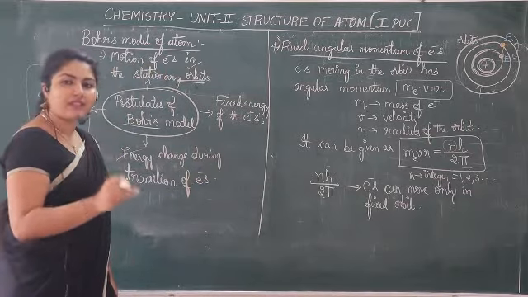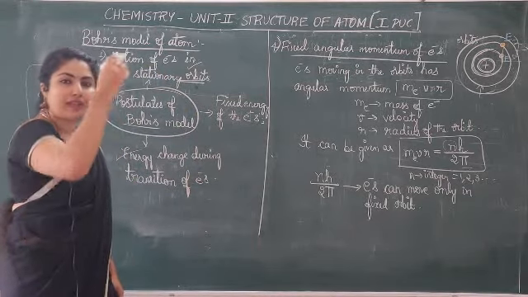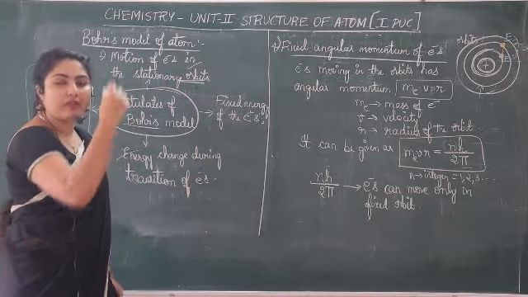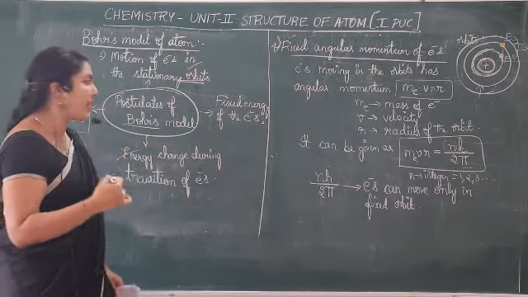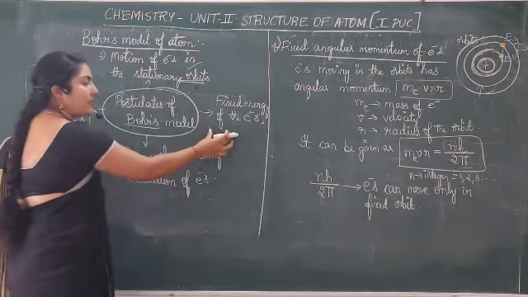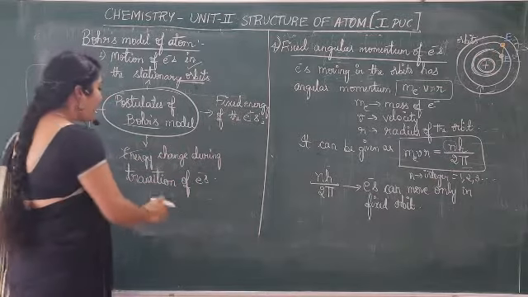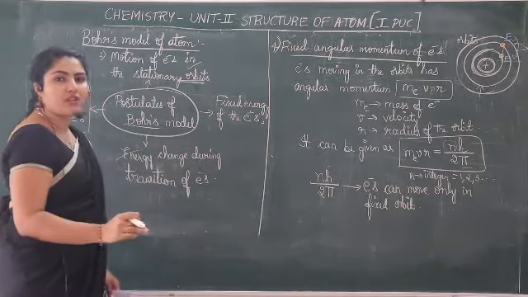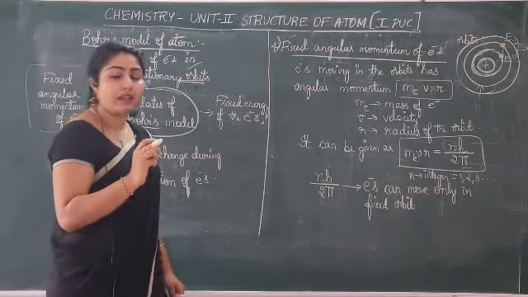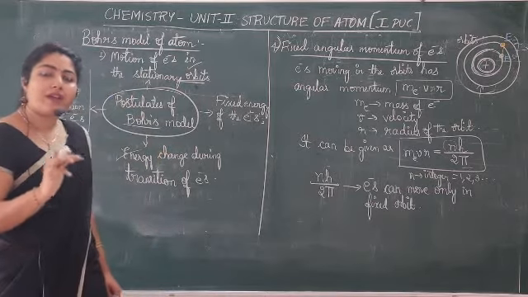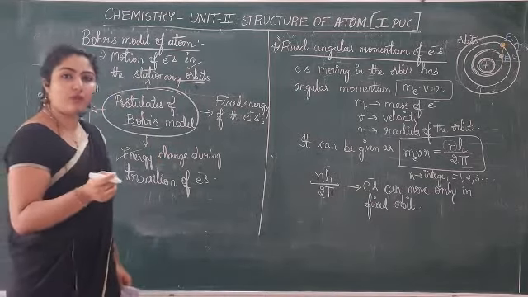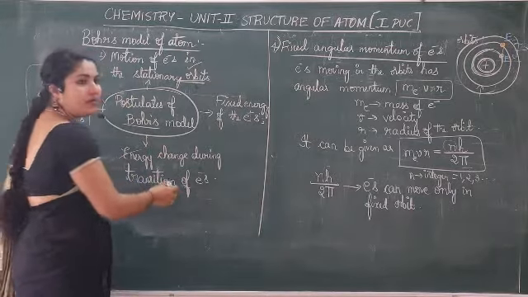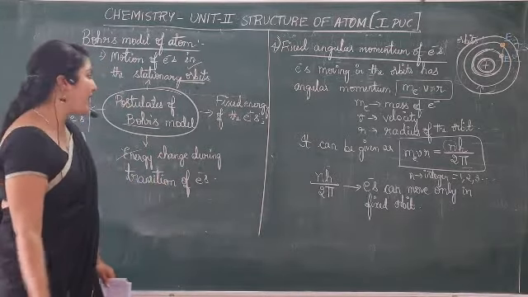Energy of electron is fixed unless it changes when it moves from a lower energy level to a higher energy level, and then comes back. Then delta E is equal to E2 minus E1. Here Bohr also gave a frequency rule, Bohr's frequency rule, nu is equal to delta E by h.